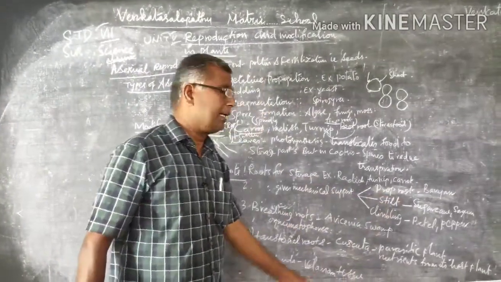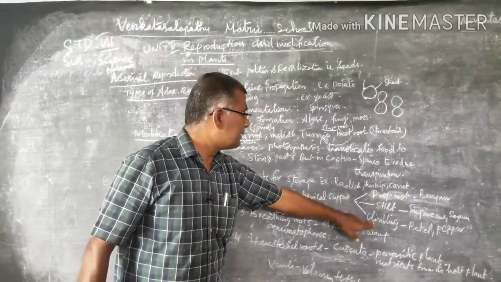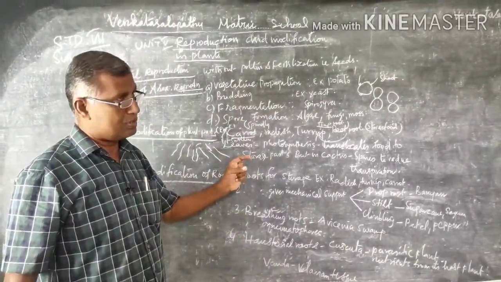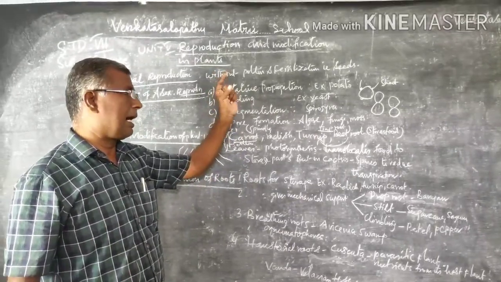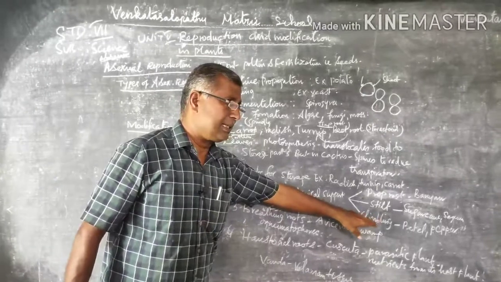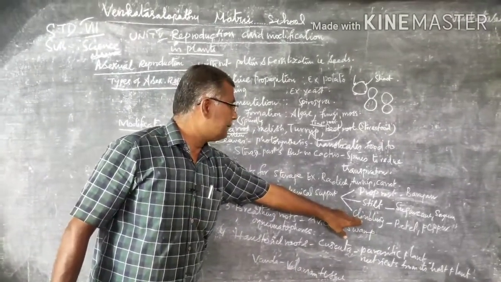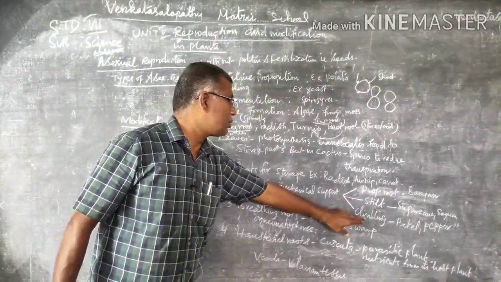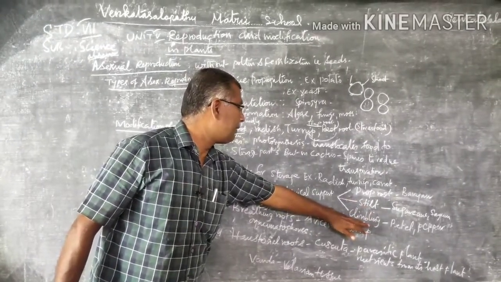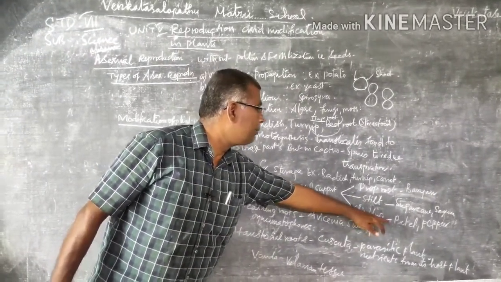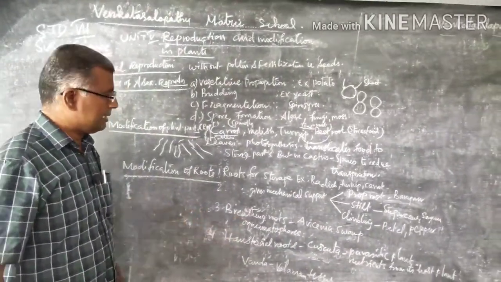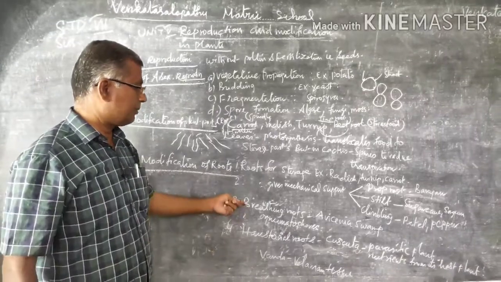Example, sugarcane and screw pine. Then third one is climbing roots. The inner roots are climbing the adjacent plant. That is called as climbing roots. Generally the creepers, like betel vine, the big stems have climbing roots. Example, betel and pepper.